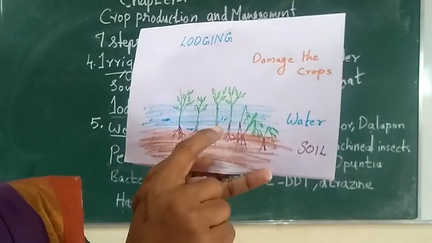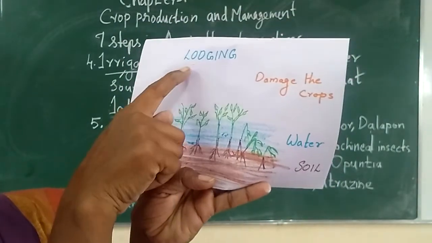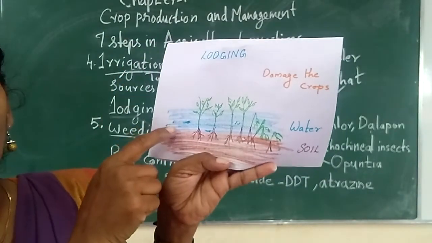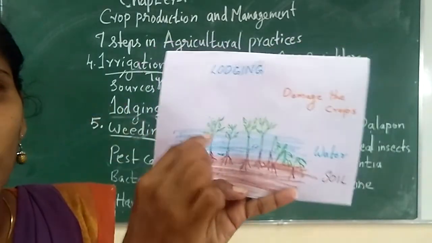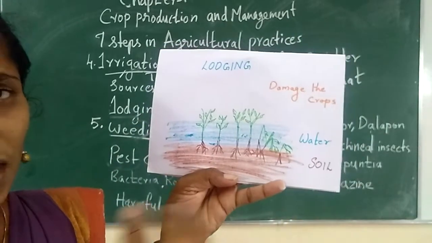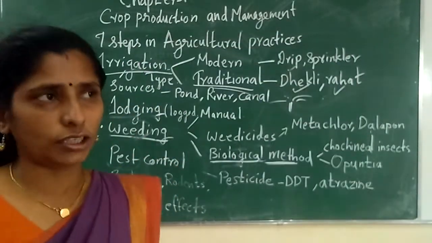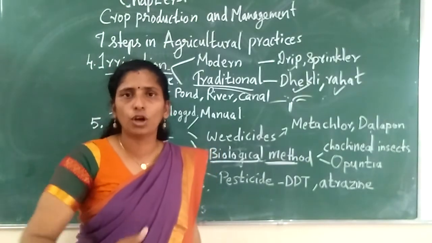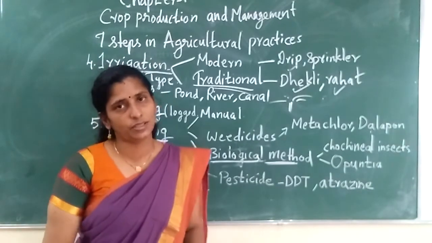Lodging. So damaging of plants due to extra water is called lodging. This lodging is because of waterlogging, stagnant water in the field. It results in damage to the plant, and that is called lodging. So lodging is the damaging of the plants just because of over-irrigation. So that's all.